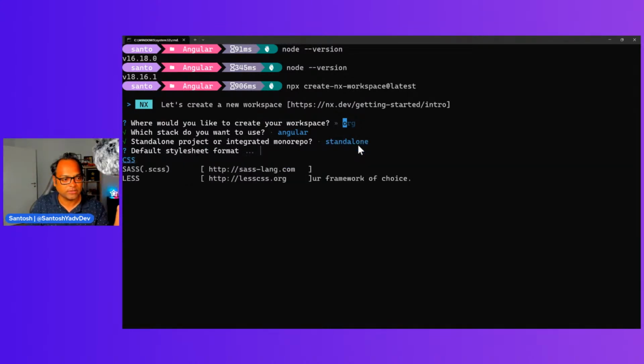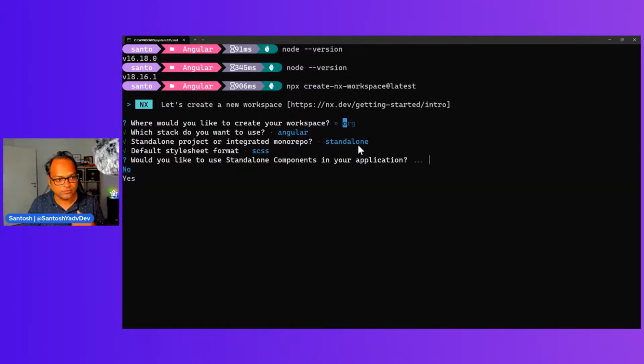You might have heard about standalone components as well. This is not standalone components, but a standalone app. Let's use SASS. I don't know much about styling, I can do a little bit, but I'll be using Angular Material anyway. Now it is asking whether you would like to use standalone components in your application.